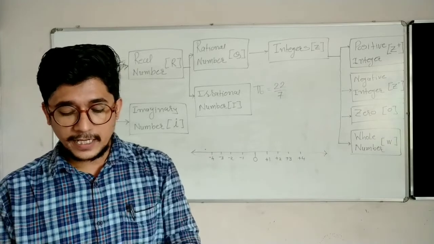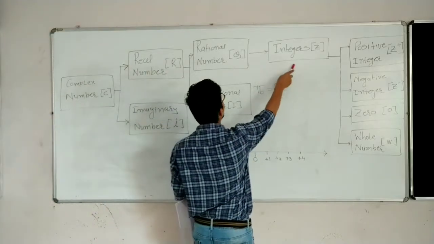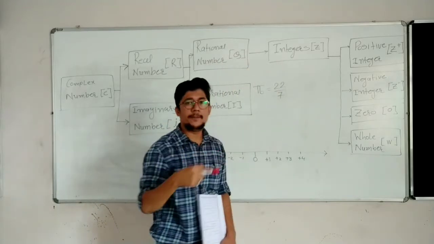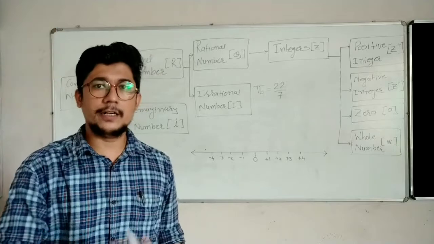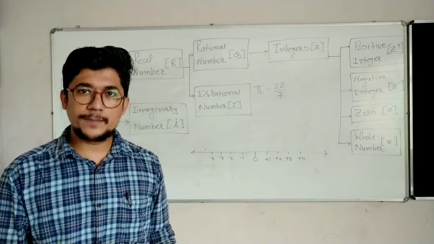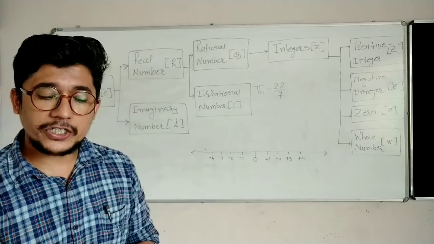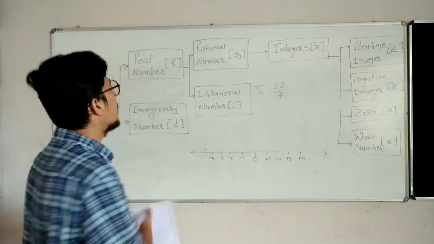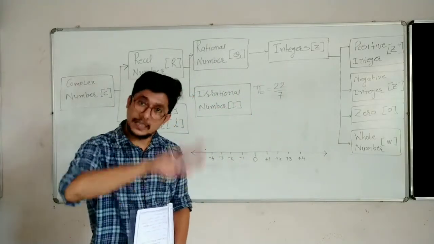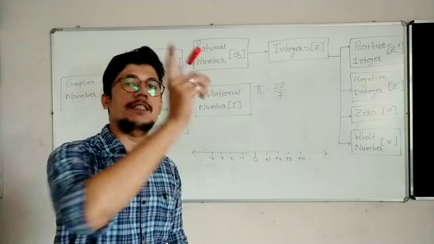The second statement is every integer is a rational number. So you will say every integer is a rational number. Son from a father, obviously each and every integer is a rational number, but not every rational number is an integer. You got my point? Very good. Now, third, every rational number is an integer. Father to son? No. Son to father? Yes. Not every rational number is an integer, but every integer is a rational number.